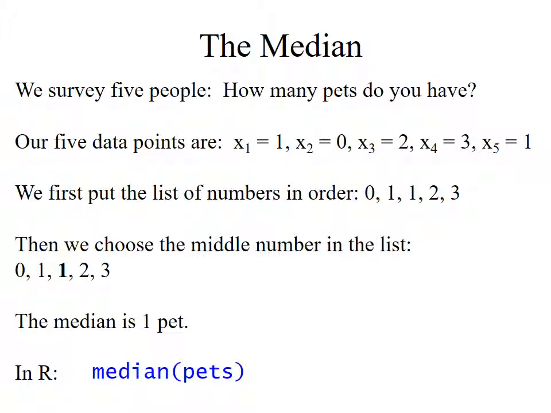The median is the middle of a list. If I take all the numbers on that list and order them from smallest to biggest, so I take my 1, 0, 2, 3, and 1, and put them in order, they become 0, 1, 1, 2, and 3. Then I take the middle number on the list, which in this case is 1, and that's the median. I have a clear median because there's an odd number of numbers on the list. I have 5 numbers. If there were an even number of numbers, then you take the middle 2 and average those. R, of course, is very good at this. I would simply type median of my data set, pets, and it would compute that the median of this list is 1 pet.